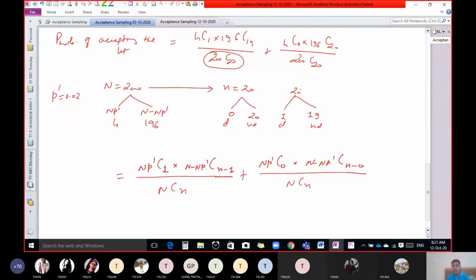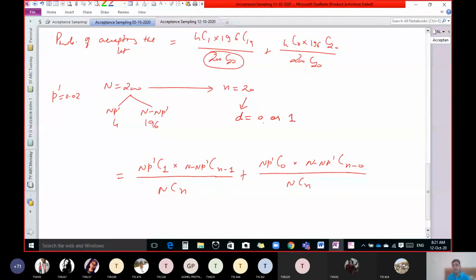Okay, now just tell me. Out of this 200, if we select 20, how many defective units, if we find in this 20, do we accept the lot? 1 or less than 1. 0 or 1.